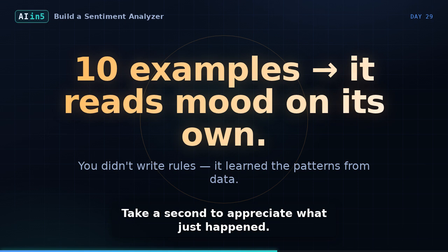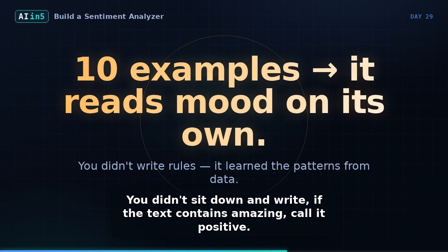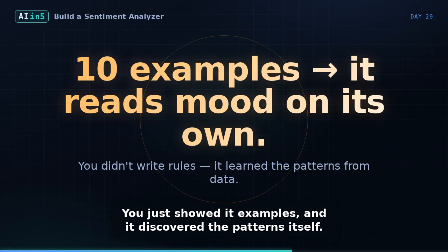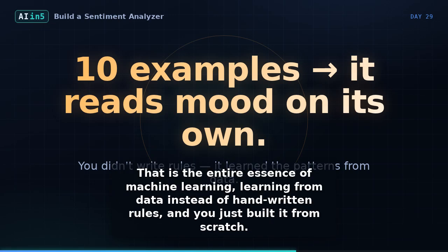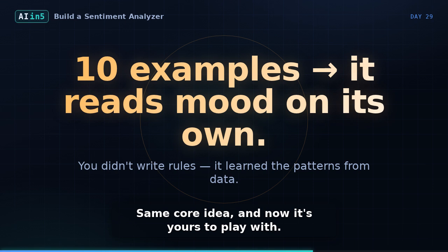Take a second to appreciate what just happened. From only 10 example reviews, your program learned to read the emotional tone of brand new sentences on its own. You didn't sit down and write, if the text contains amazing, call it positive. You just showed it examples, and it discovered the patterns itself. That is the entire essence of machine learning, learning from data instead of handwritten rules, and you just built it from scratch. Scale this up to millions of reviews and richer methods, and you get the sentiment engines that companies use to understand customers. Same core idea, and now it's yours to play with.